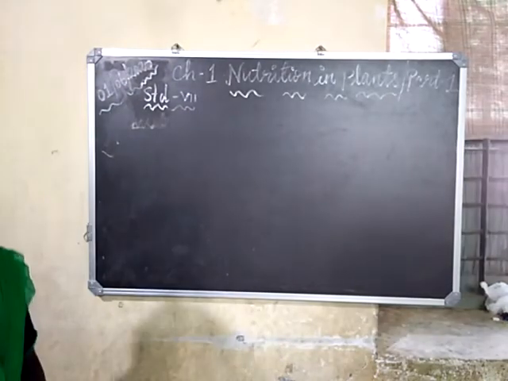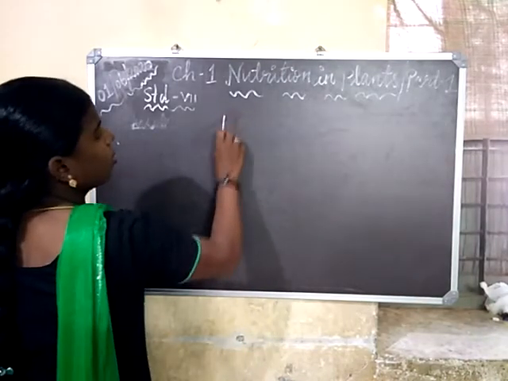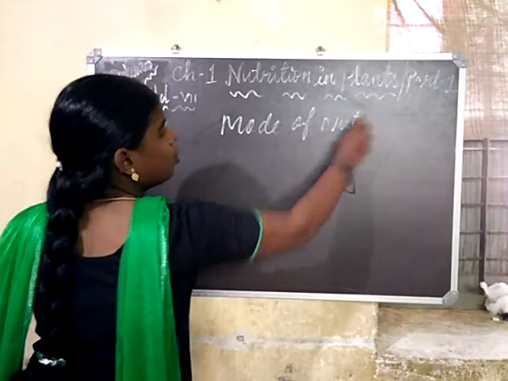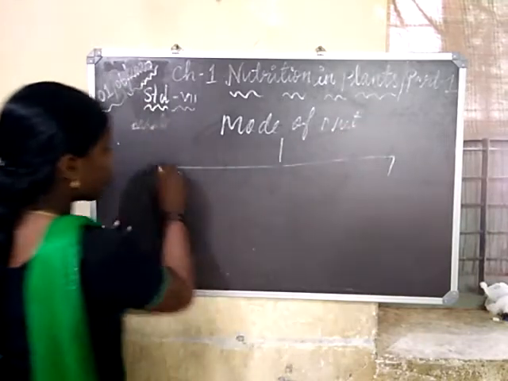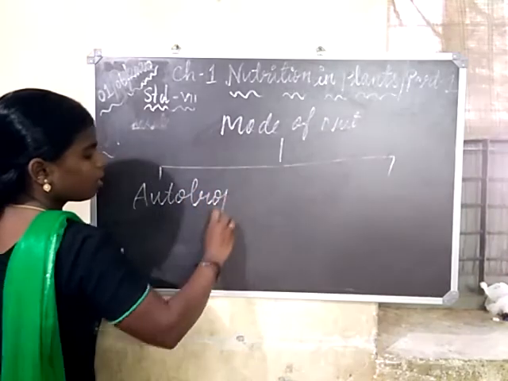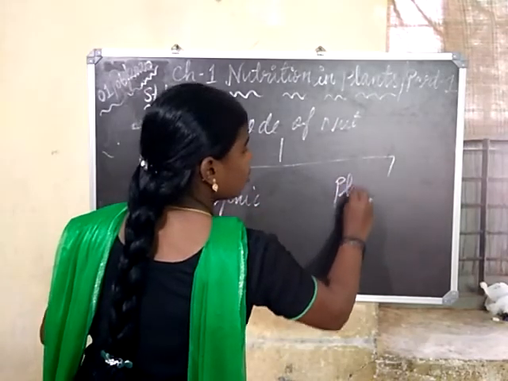The first mode is known as autotrophic. The second one, heterotrophic.